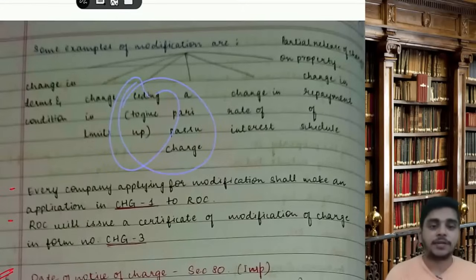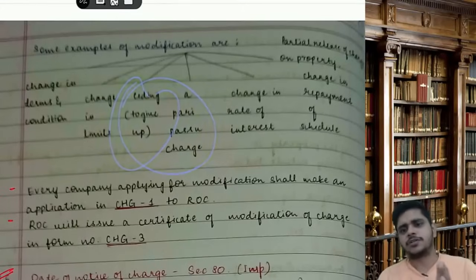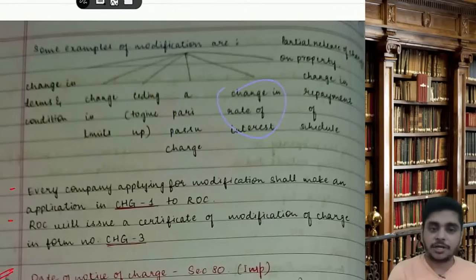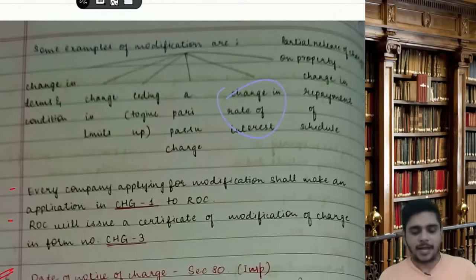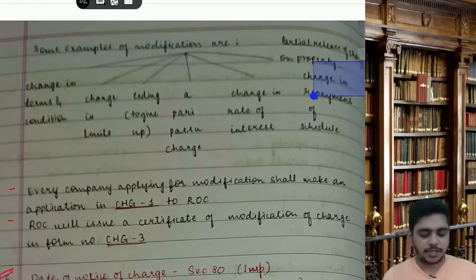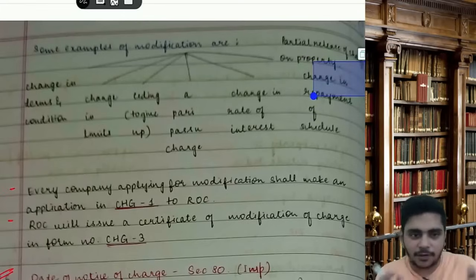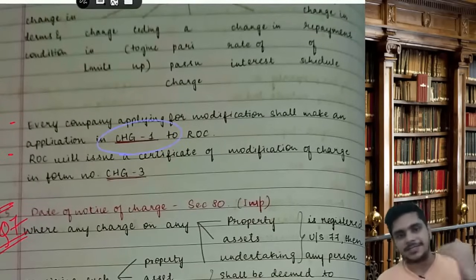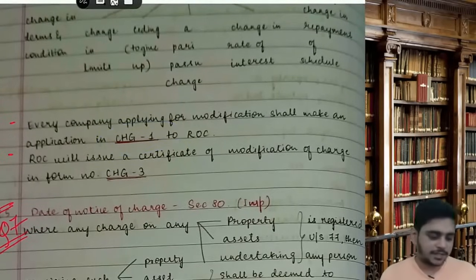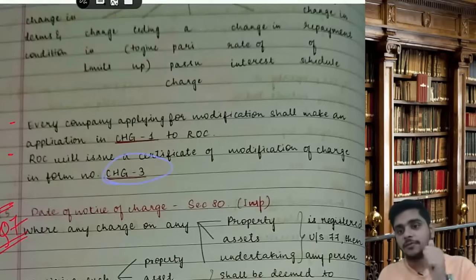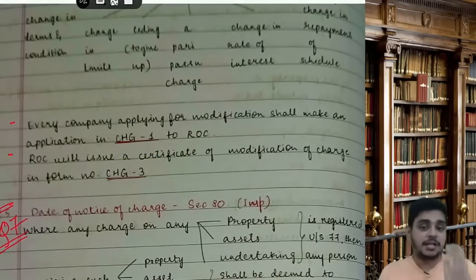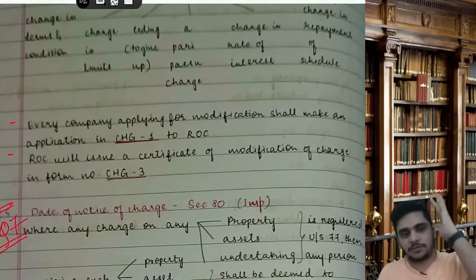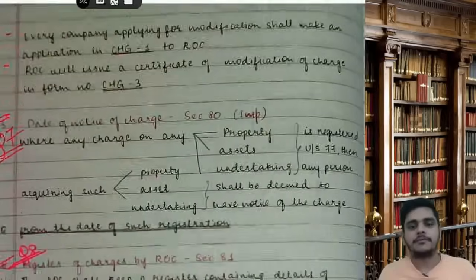This is one point only. Ceding to give up a pari passu charge. Pari passu charge is always on the debentures. Then change in the rate of interest, we discussed it earlier. And partial release of the property or change in the repayment schedule. Whatever it is, it is called modification. Every company applying for modification shall apply in form number CHG1. ROC will give the certificate in CHG3. See, for creation and modification, the form number is CHG1. Registration certificate CHG2. Modification certificate CHG3. Form numbers are important for the purpose of MCQ. 77 done, 78 done, 79 done.